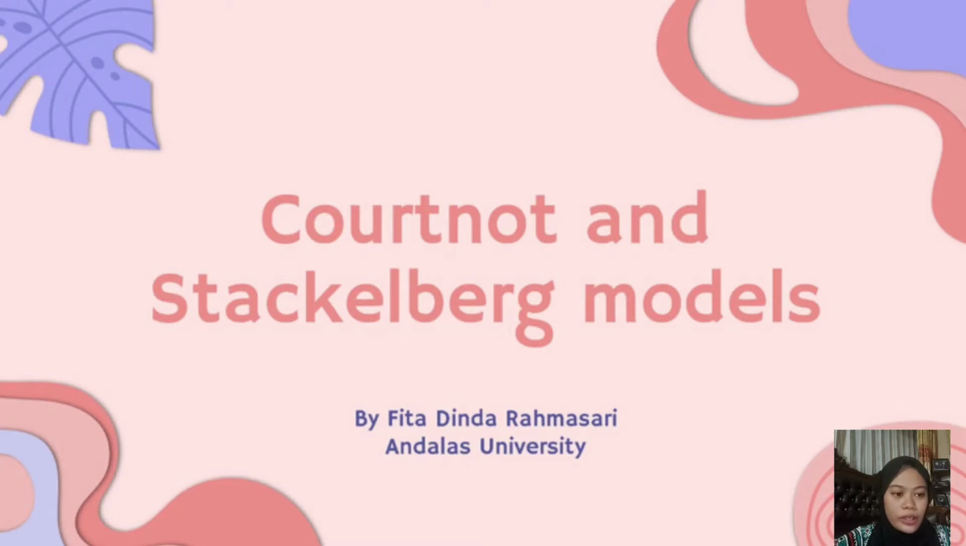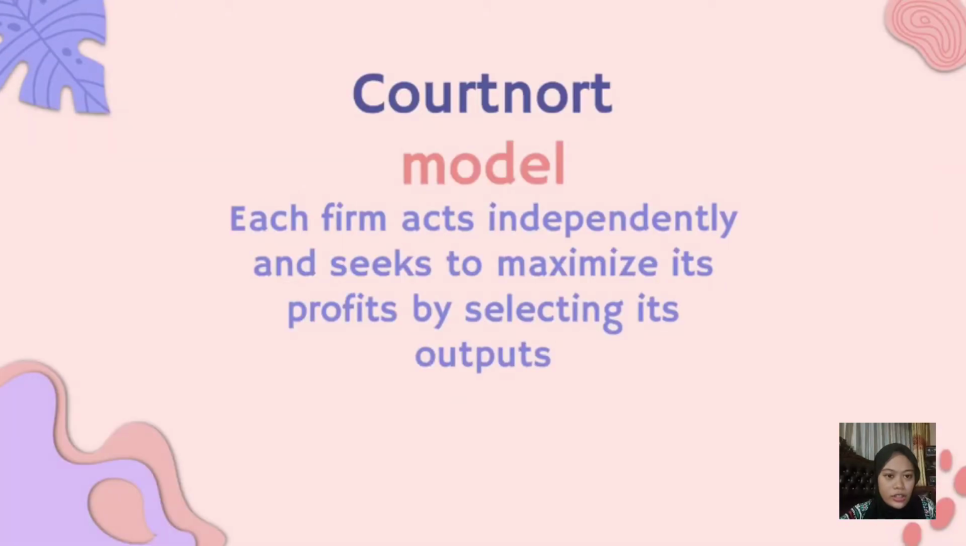I will explain about the Cournot and Stackelberg models. Augustin Cournot introduced the first non-cooperative oligopoly model and it may still be the most widely used, in 1838. Later, in 1963, the model assumed that each company acts independently and seeks to maximize its profit by choosing its output. The discussion starts with the two-firm case, and then we consider what happens when the number of companies increases.